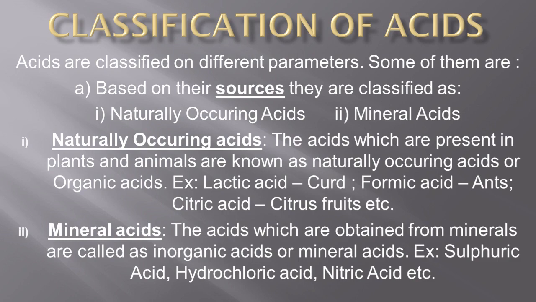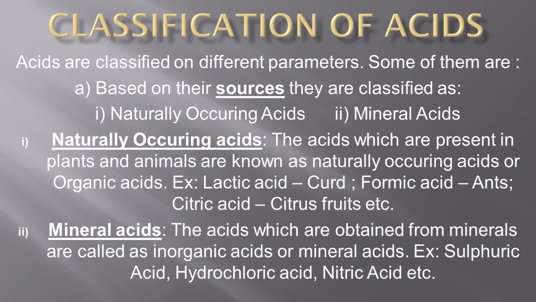Natural acids are those acids which are present naturally in plants and animals. These acids also contain carbon, so they are also referred to as organic acids. Examples of these acids are lactic acid, formic acid, citric acid. When I say sources, we should know where these acids are present. Lactic acid is present in curd, formic acid is present in stings of ants and bees, citric acid is present in citrus fruits.